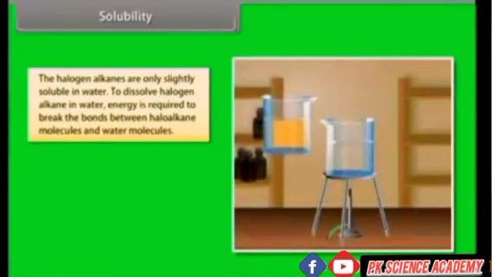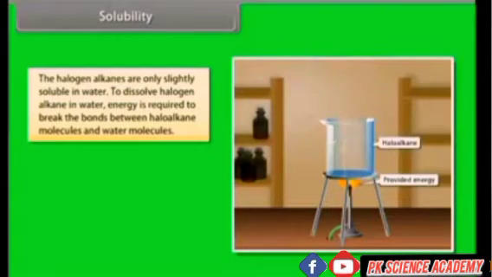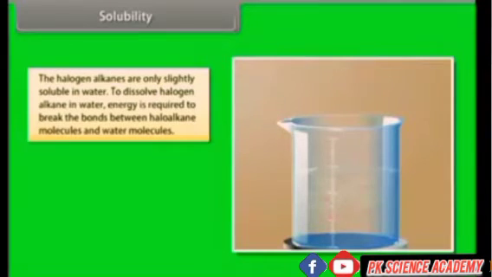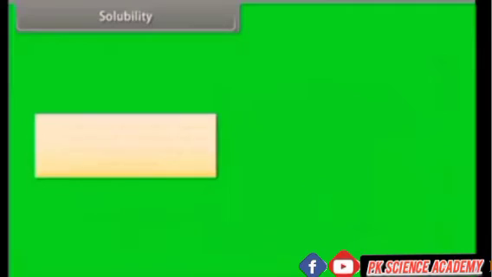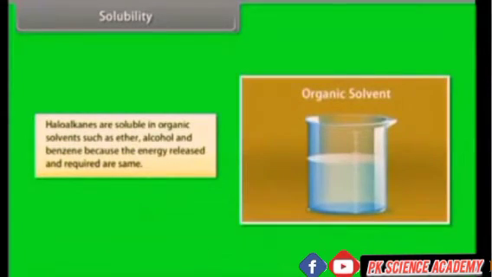The haloalkanes are only slightly soluble in water. To dissolve haloalkane in water, energy is required to break the bonds between haloalkane molecules and water molecules. When a bond is formed between haloalkane and water molecule, very little energy is released, due to which haloalkanes are slightly soluble in water. Haloalkanes are soluble in organic solvents such as ether, alcohol and benzene because the energy released and required are the same.